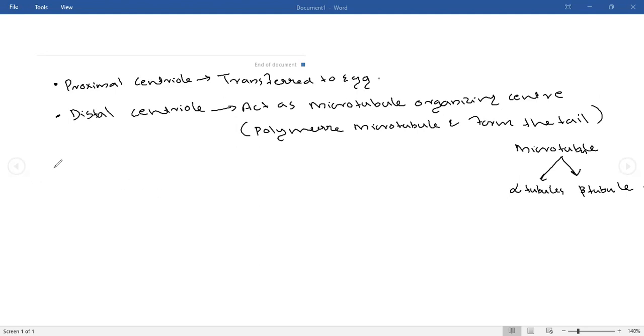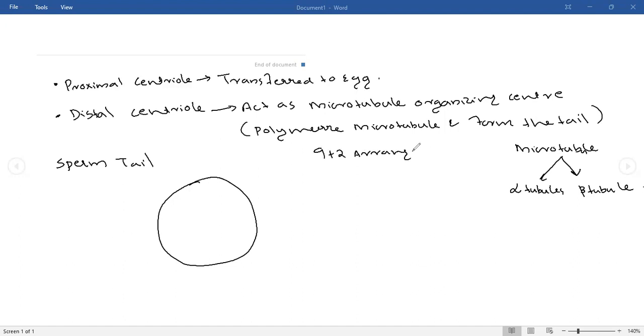If you are looking into a sperm tail, suppose it is a cross section of a sperm tail, how are the microtubules organized here? The microtubules are arranged in a 9+2 arrangement. What is a 9+2 arrangement? The 9 will be present as doublets, 9 doublets, and 2 singlets. The 2 singlets will be present as microtubules.